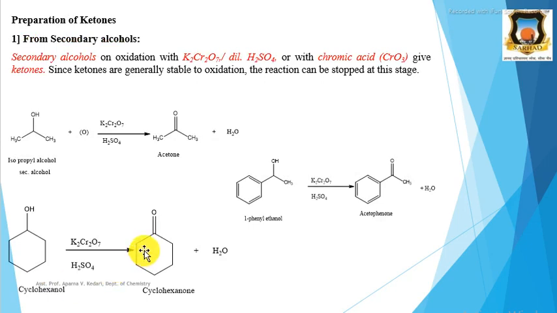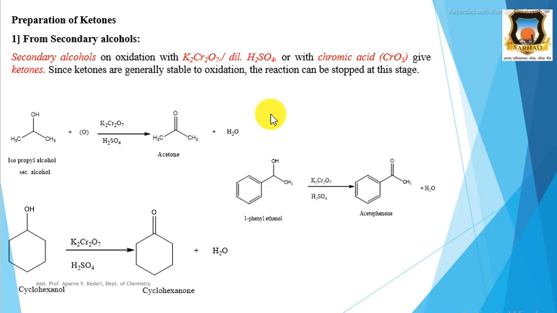We can prepare ketones from secondary alcohols. Again the oxidizing reagent is used, potassium dichromate in the presence of dilute H2SO4, or we can use chromic acid. And this secondary alcohol gives ketones on oxidation with this oxidizing reagent.